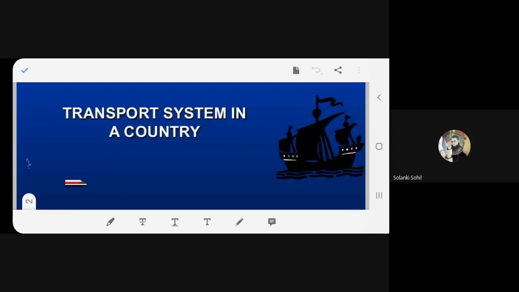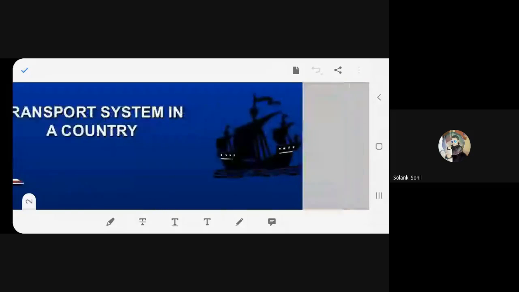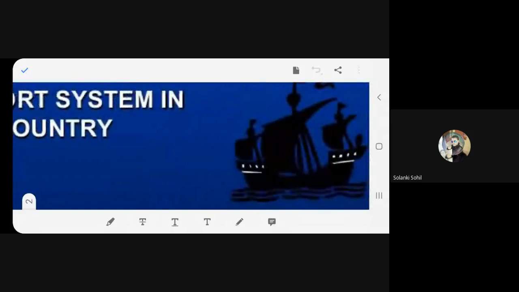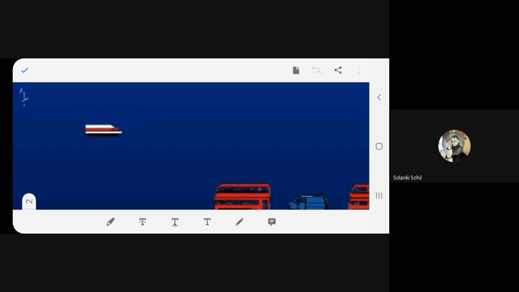Okay. Now we are going to start with a new chapter, that is lesson number 11, transportation in plants and animals. So these are the modes of transportation. What is this? It's a ship, right? Then this is a steamer.